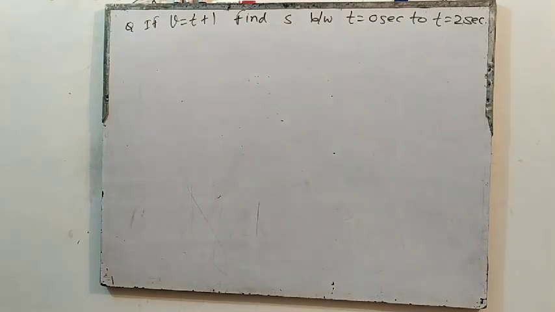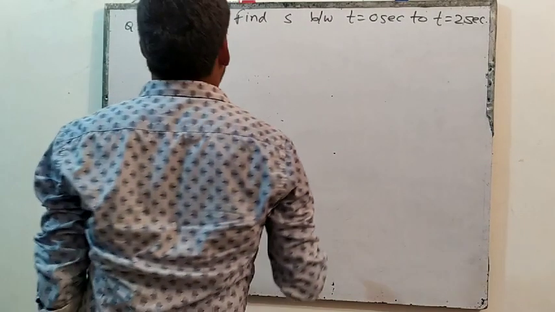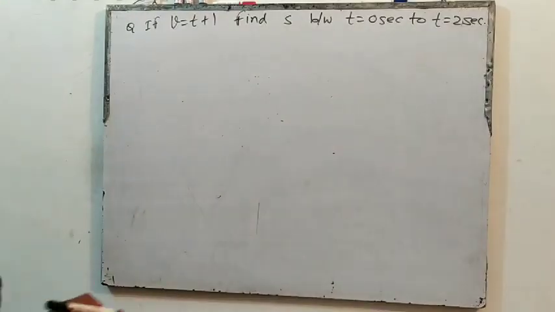Which equation have they given? The velocity equation. We have to find displacement.